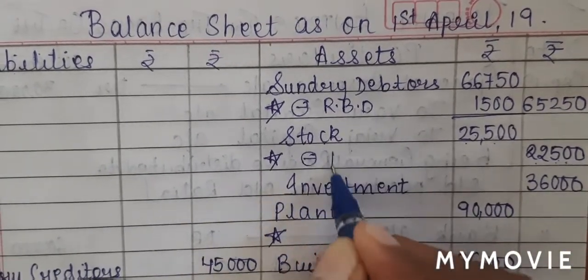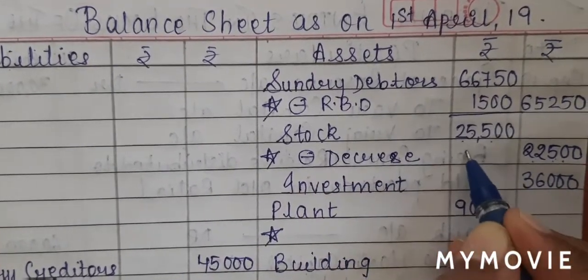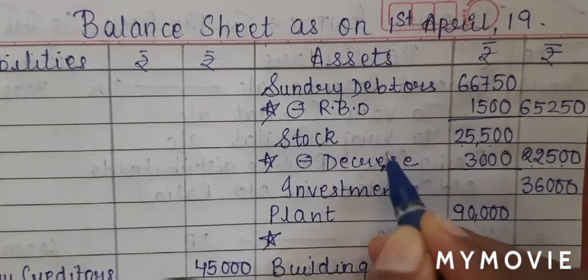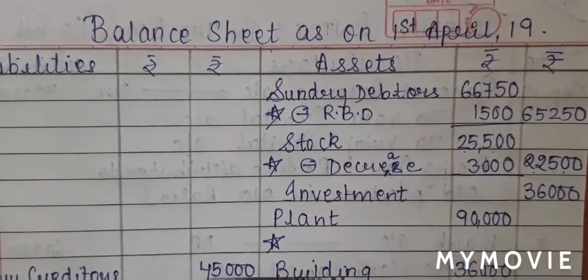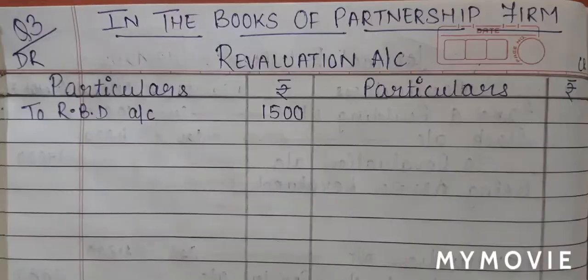So I'll say less decrease. The amount is 3,000 rupees. So this is the first effect for decrease in the value of stock.